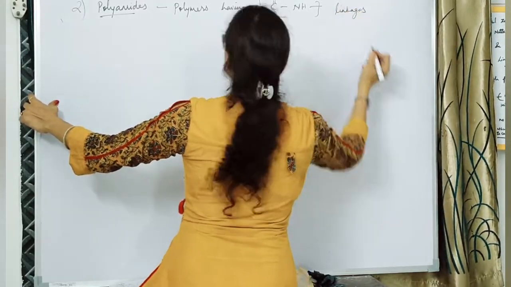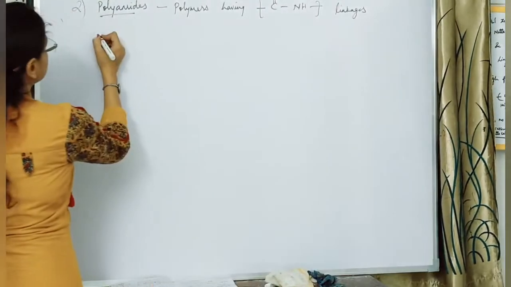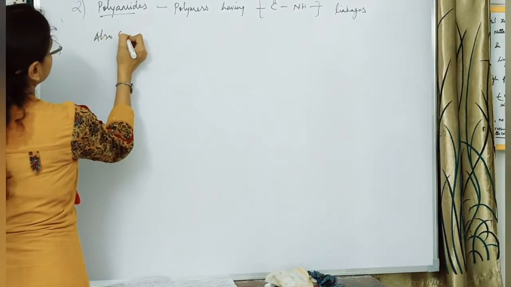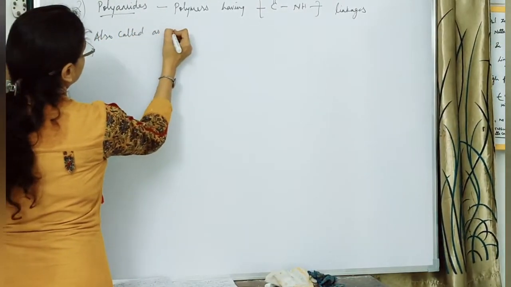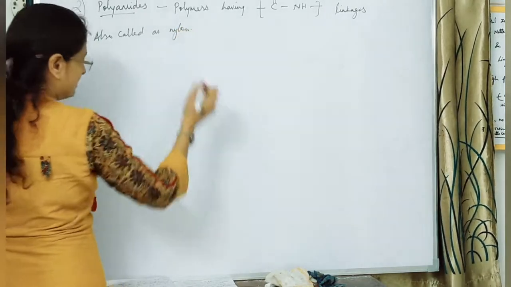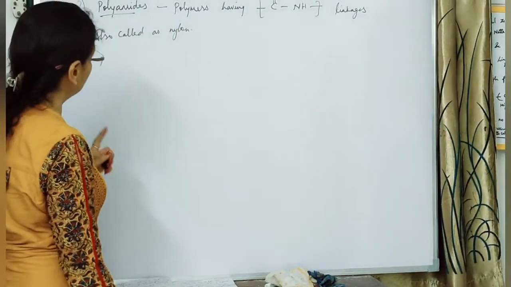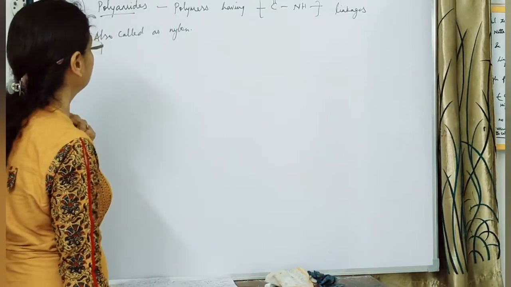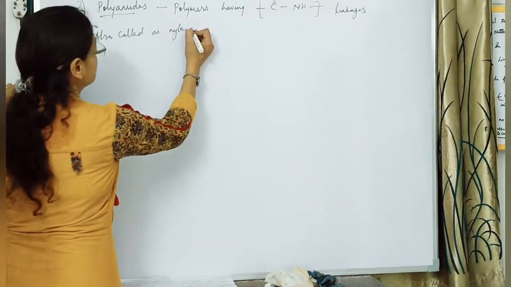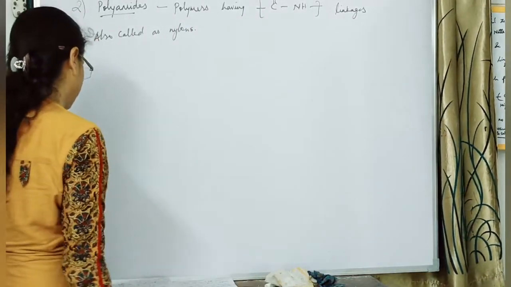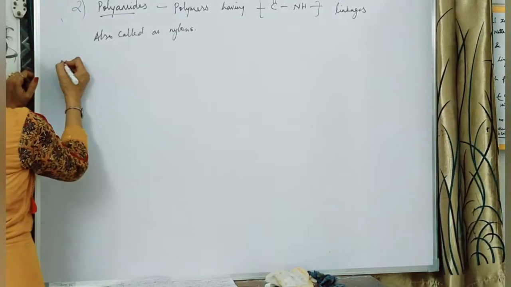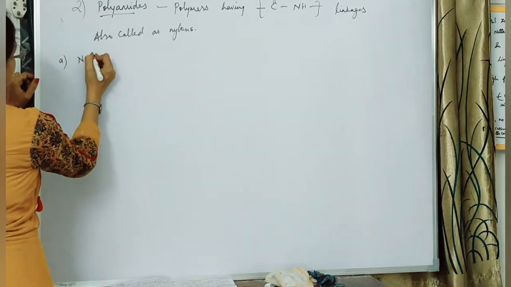Now these polymers are also called nylons, and under these polymers we will be studying the preparation of two nylons, that is nylon 66 and nylon 6. So we begin with our first preparation, that is nylon 66.